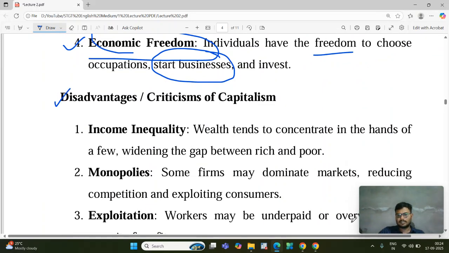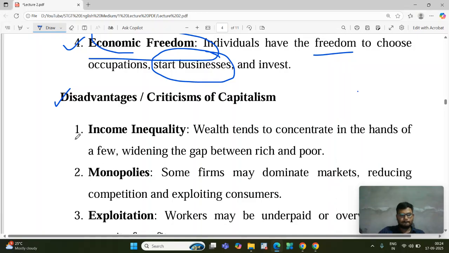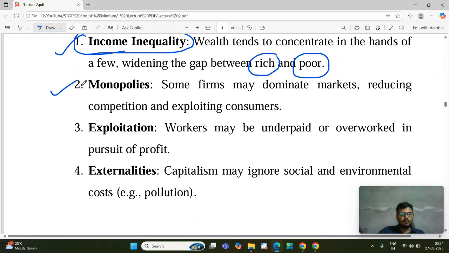Some disadvantages are also there in this type of economy. What are the disadvantages? First one, income inequality. Why income inequality? Because people are earning money and capitalists want to get more money. That is why capitalists give less wage to the labor. That is why the gap between poor and rich is huge in this type of economy. This is a disadvantage. Next one is monopolies.